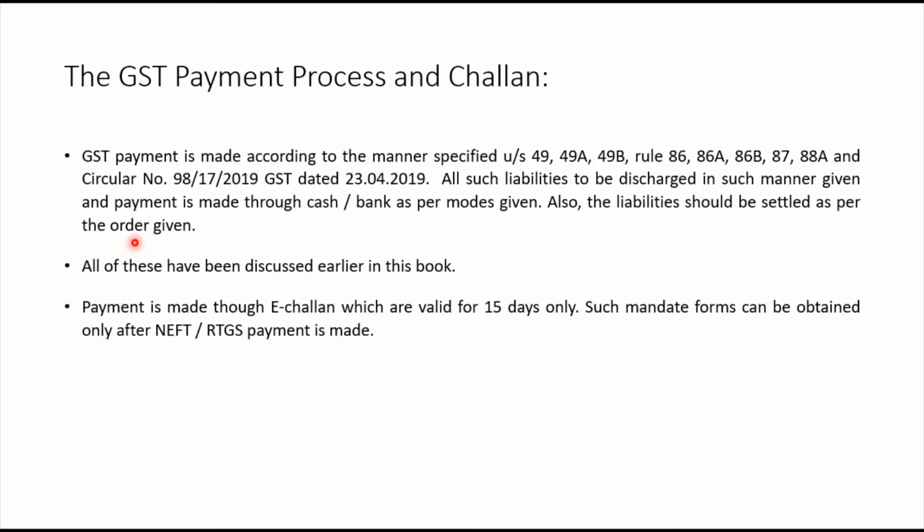There is an order. First you have to finish the IGST, then if something remains, you can use it for the payment of CGST or SGST in any order and in any proportion. So that was given under section 49, and then amendments were made, section 49A and B. All of these have been discussed earlier in this book.